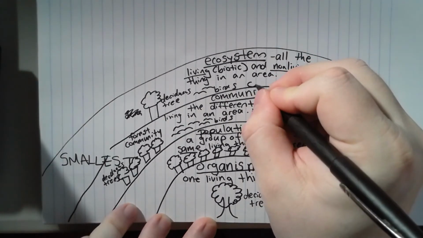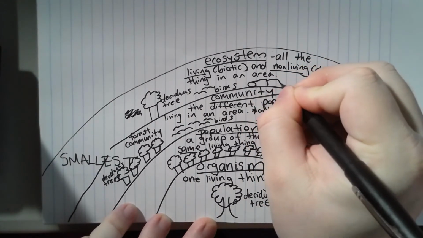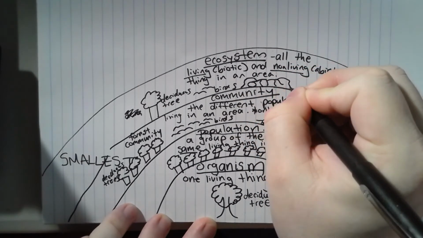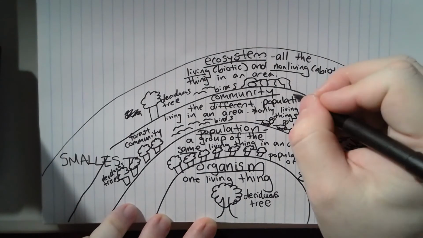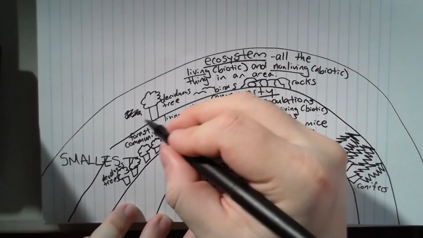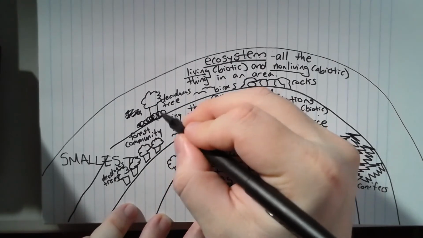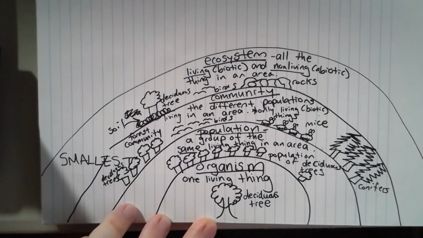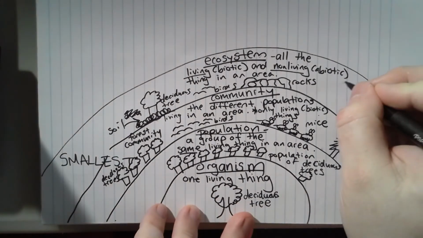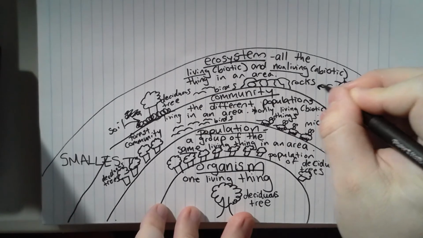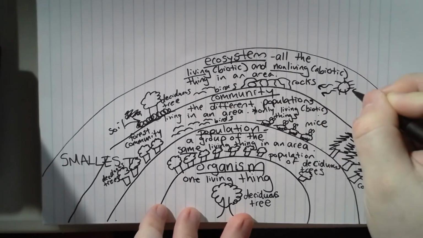I can also have rocks. Piedras, no? Don't judge my rocks. These are ugly rocks, I know. These are rocks, piedras, okay? I also have soil, tierra, soil, okay? I also have sunlight, okay?